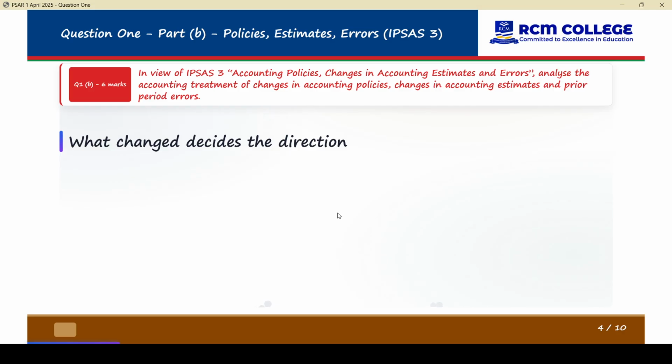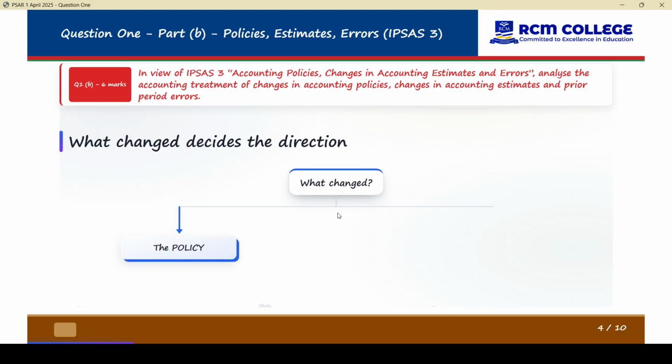In view of IPSAS 3, accounting policies, changes in accounting estimates and errors, analyze the accounting treatment of changes in accounting policies, changes in accounting estimates, and prior period errors. So this IPSAS 3 asks us one question, and it's for us to decide what changed. Like, we have audited the financial statements. So what changed? That is the question you are asking.